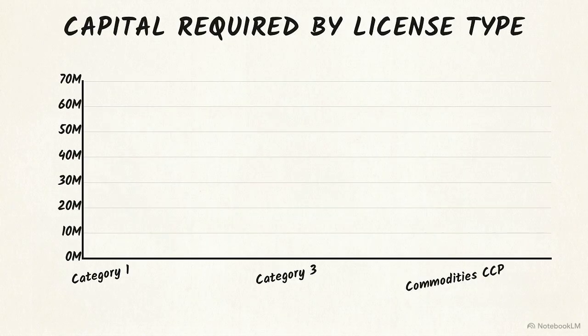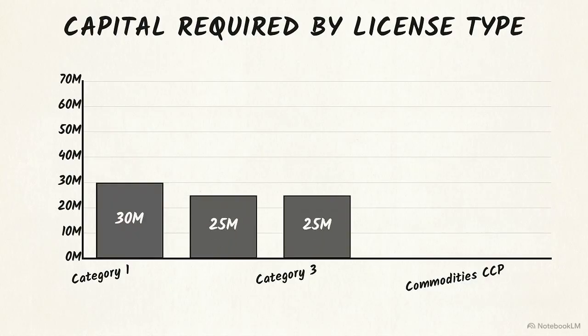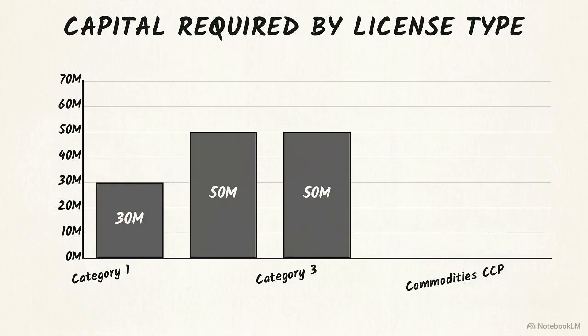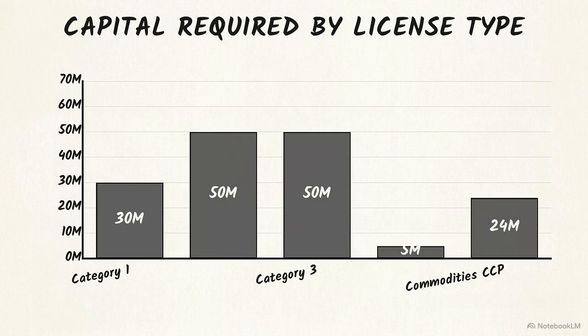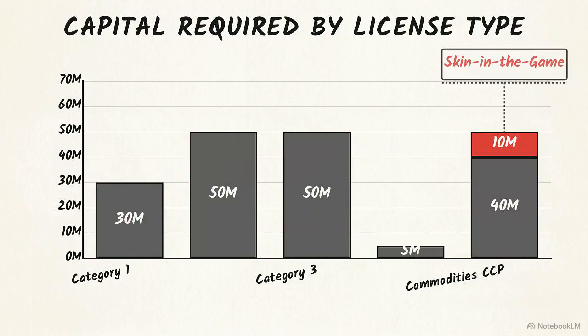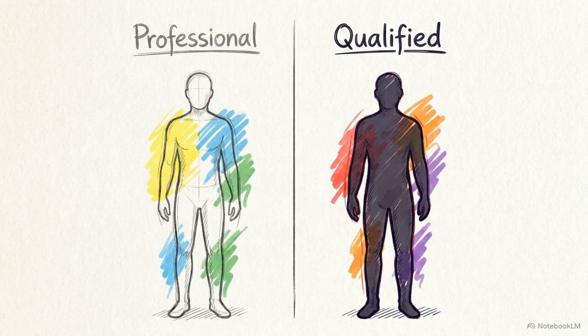These are the exact AED capital requirements. Category 1 needs 30 million dirhams. Categories 2 and 3 need 50 million. Category 4 requires 5 million. A commodity's central counterparty requires 50 million, but 10 million must be provided by the CCP itself as skin in the game. When classifying natural persons as investors, the terminology changes the math completely.